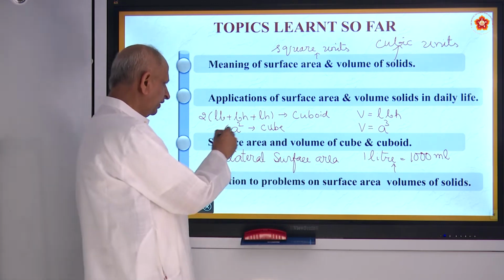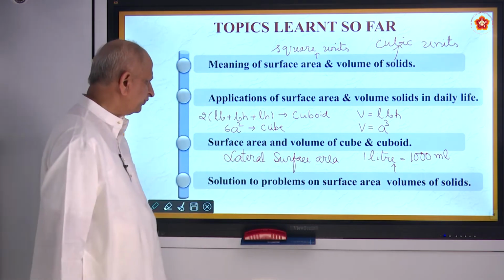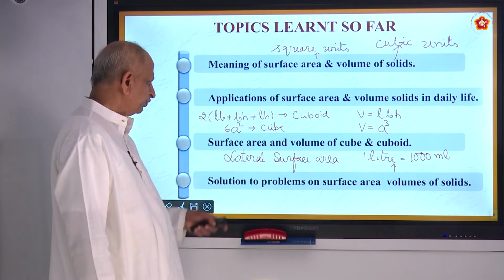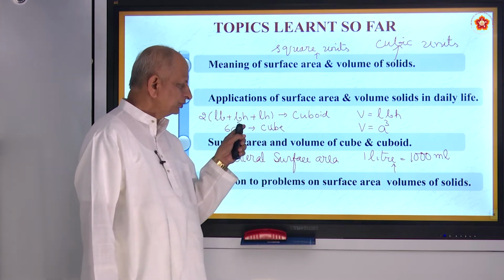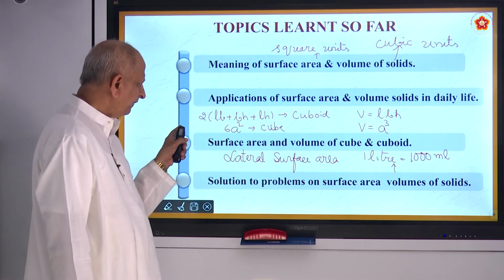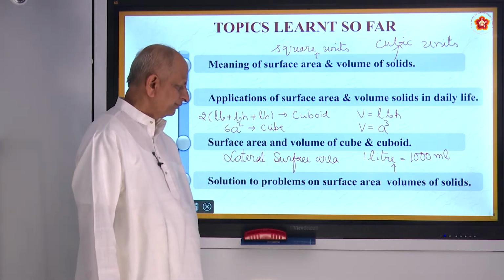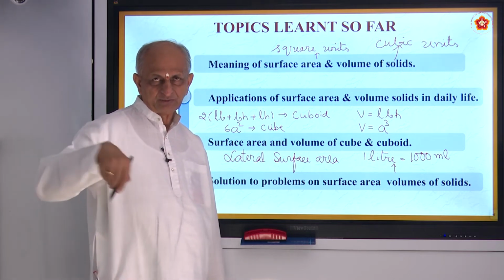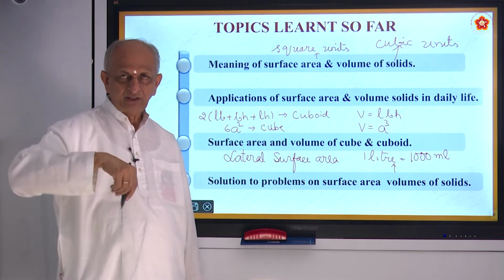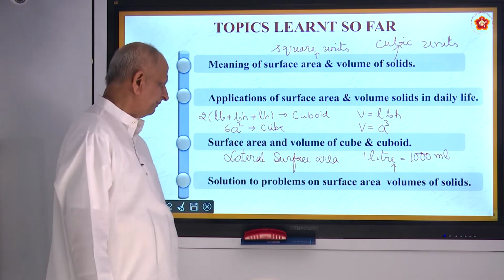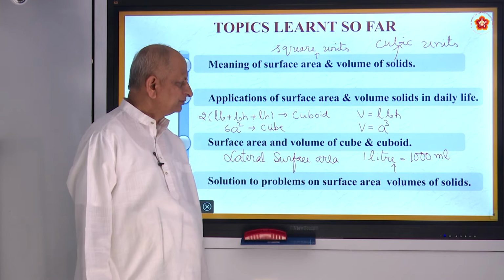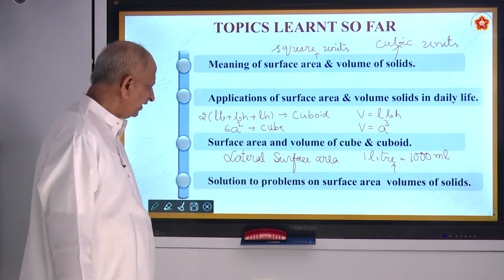In the case of cube, it will be 4a square. In the case of cuboid, you will have 2(L plus B) into H. Only the surrounding surfaces you must take, not the top and bottom. That is called lateral surface area. And these are some of the things which you already studied.